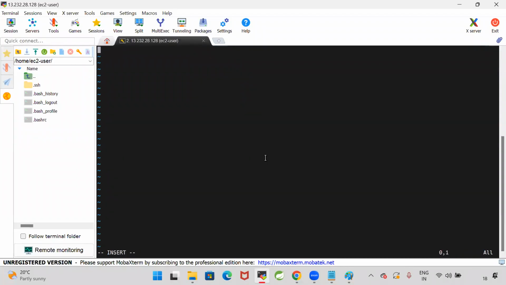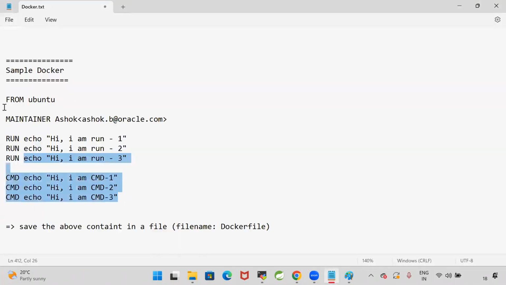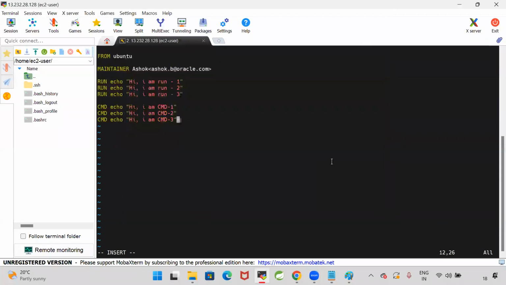Press I to go to insert mode. Then whatever content you want in the Dockerfile, copy this content and right click, paste it. That's it. So this is my Dockerfile. It is a very basic sample Dockerfile, guys. I'm not installing anything. I'm not copying anything. Just I want to show you how to write a sample Dockerfile and, from this Dockerfile, how to create a Docker image. Are you getting my point?